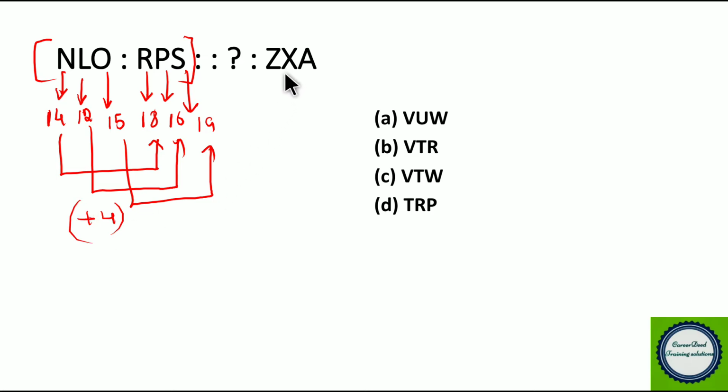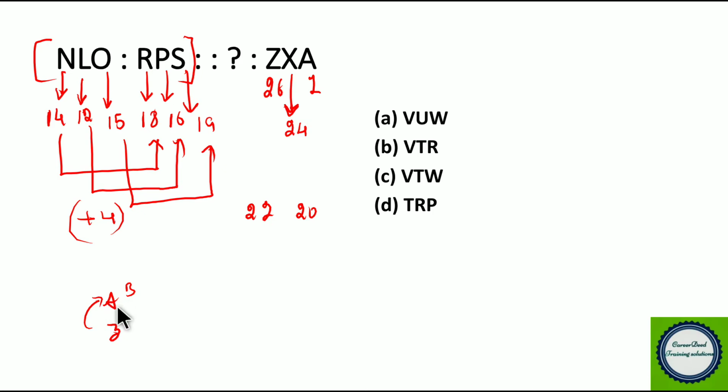Now here you have Z, X, A. So what is the value of Z? We get 26, X we get 24, for A we get 1. Now when you add 4 to some values you will get 26, 24 and 1, right? So 26 minus 4 you get 22, 24 minus 4 you get 20, and after 26, again 1, right? So the cycle flows like this: A, B, C, D and Z ends here, then again the cycle starts with A, right?